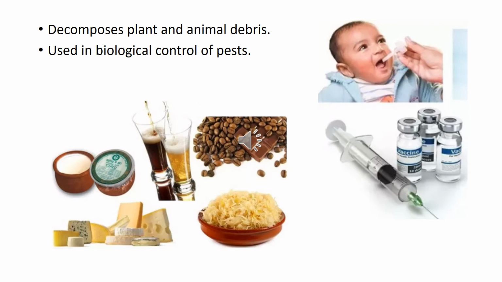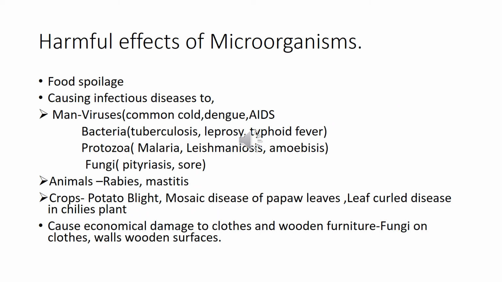Okay, and these microorganisms can be the decomposers, especially the bacteria and the fungi are decomposers which decay the plant and animal debris. And also these microorganisms are used in biological control of pests. Okay, here comes the harmful effects of microorganisms. The food spoilage, the first one, which we discussed earlier. Now you already know what is food spoilage, how it is taking place and all of that, right? And also the other one is causing infectious diseases to man.